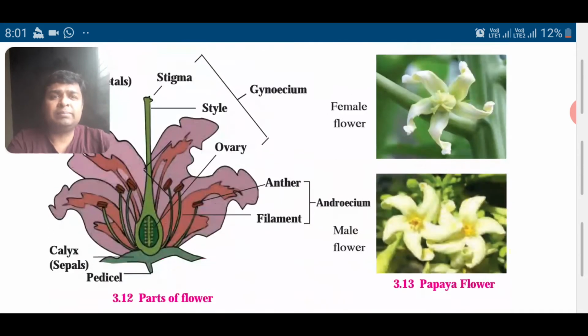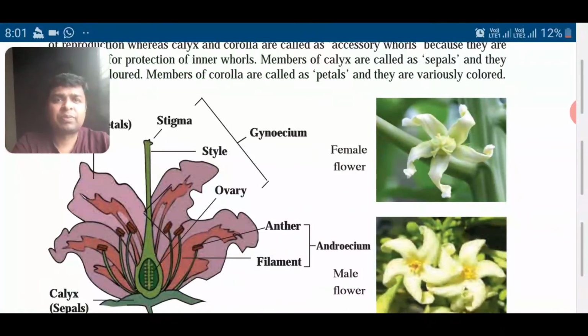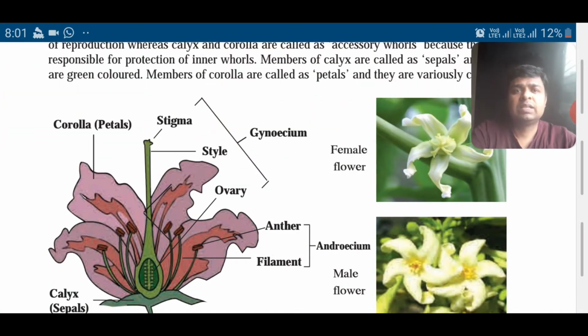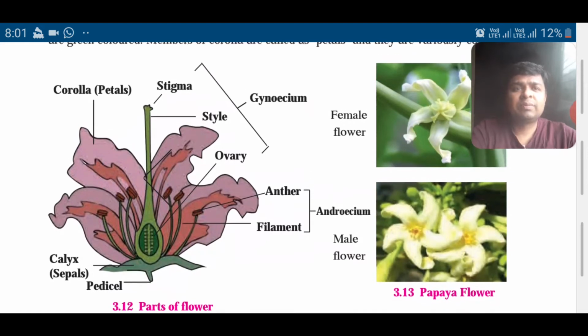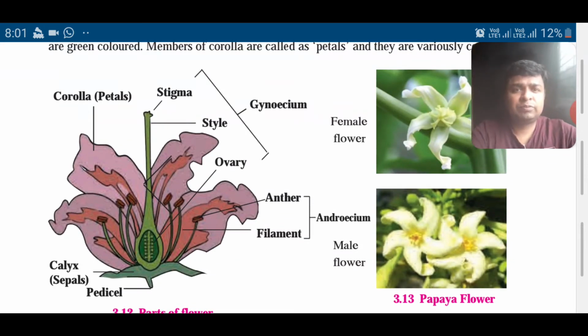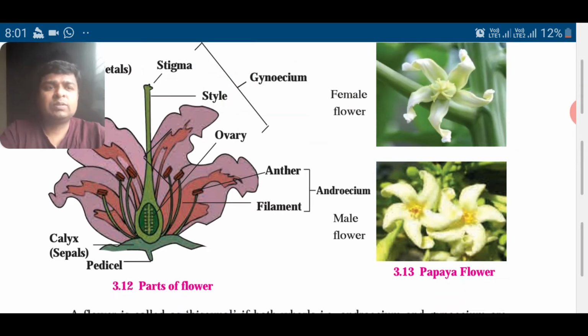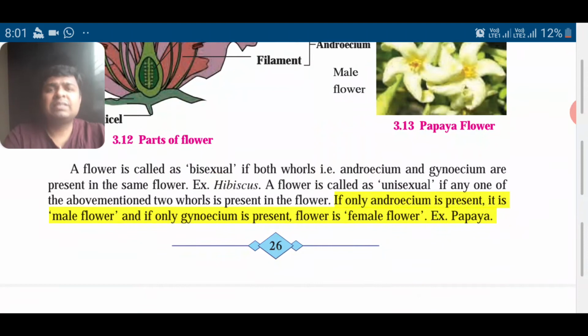Okay, let us go ahead. See the diagram again properly. Look at the diagram carefully. So here you can see corolla, gynoecium, androecium, filament, calyx, pedicel. Androecium is the male flower part and gynoecium is the female part. Stigma, style and ovary. Now let us go ahead. A flower is bisexual if it has both parts, male and female. If it has only one part, that is unisexual.